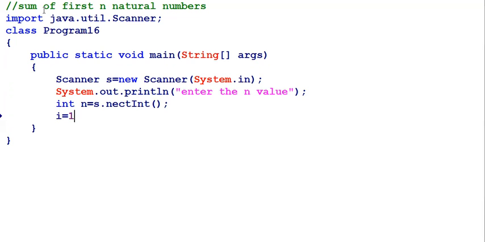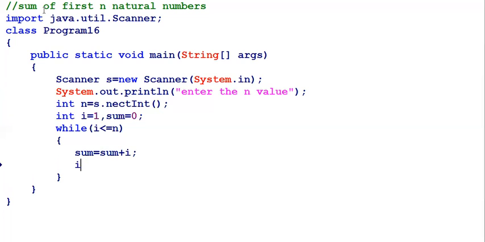Then I start the procedure from 1, since natural numbers start from 1. I can write the same thing in a while loop. Here I should declare int i = 1 and sum = 0. For every value of i, the sum should be added to i, and after that i should be incremented by 1. After coming out of the loop, I would like to print the sum value of all n numbers in the variable called sum. So this is a small program.